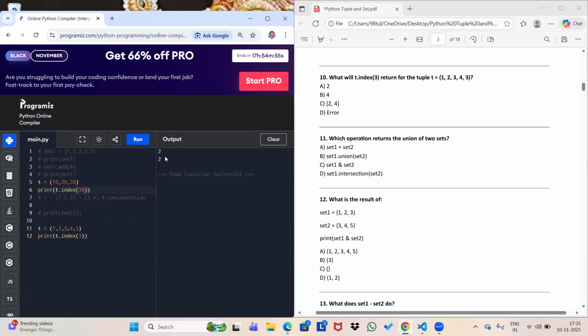The answer would be 2 again. Why? Because 0, 1, 2: 30 is present at the second index. So it gives you the index number for the element that you have written within the parentheses. So the answer would be 2 here.